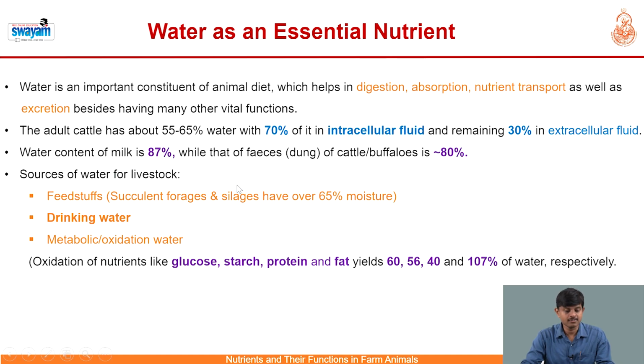What are the sources of water for livestock? The primary source of water for livestock is drinking water, whereas a minor source is feedstuffs in the form of succulent forages and silages having about 65% or more moisture. An extremely minor source of water is metabolic or oxidation water, which is produced as the end product of oxidation of nutrients like glucose, starch, protein and fat, yielding 60%, 56%, 40% and 107% of water respectively.